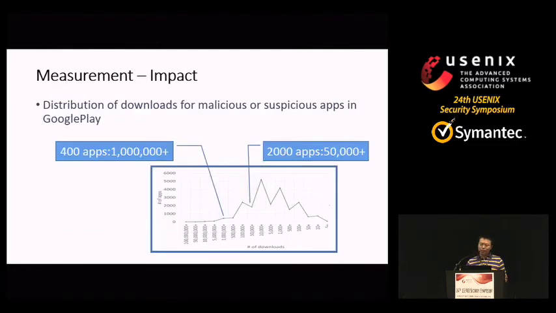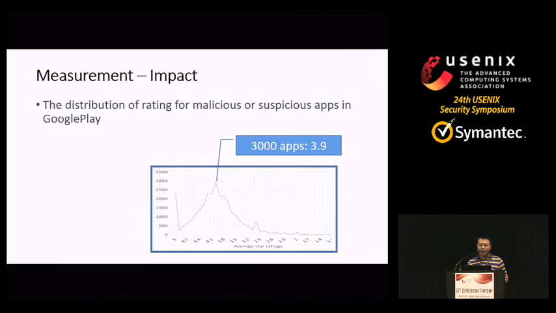They have a high impact. About 400 of them have already been downloaded over 1 million times, and 2,000 apps have been downloaded over 50,000 times. And they have a very high rating. 3,000 apps have a rating of 3.9.